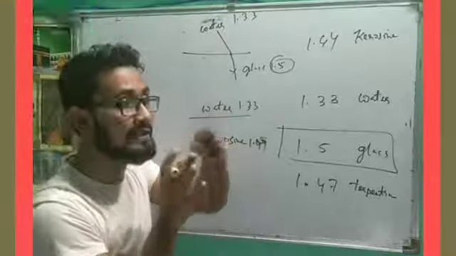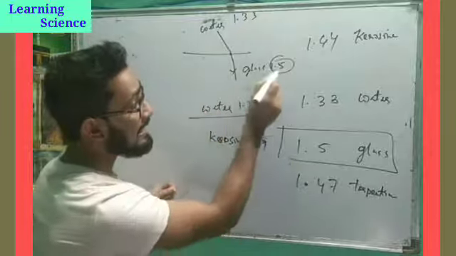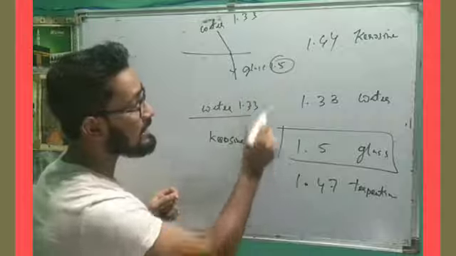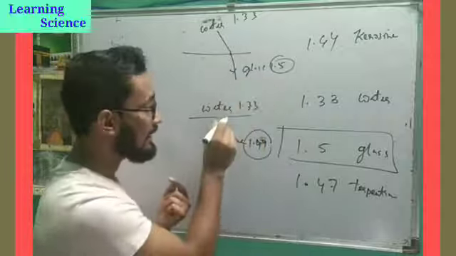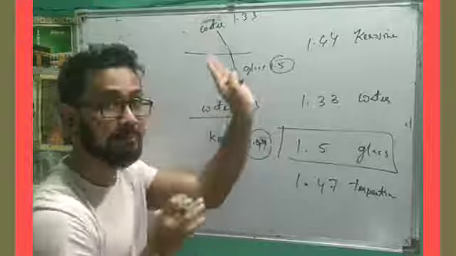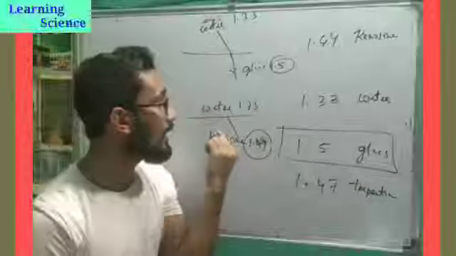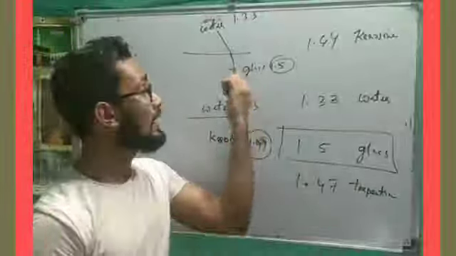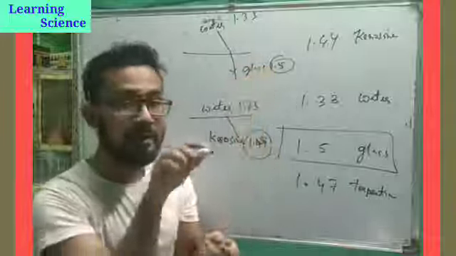Higher the refractive index, जितना बड़ा refractive index होगा उतना ही कम क्या होगा, speed of light. Here as the refractive index is more in case of glass with respect to kerosene, so light will bend more in glass rather than kerosene. Kerosene में light will bend, इन दोनों केसेस लाइट बेंडिंग होगा, बट केरोसिन में कम होगा, ग्लास पे ज्यादा होगा. क्यों ज्यादा होगा? बिकॉज हियर स्पीड इज लेस, तो बेंडिंग ज्यादा होगा.